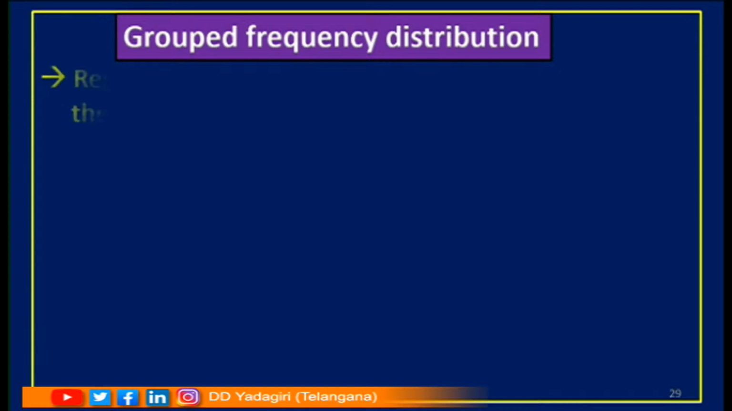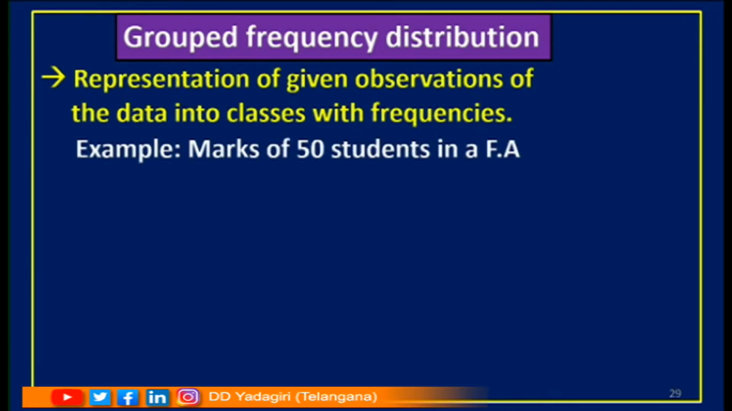Grouped frequency distribution. Children, representation of given observations of the data into classes with frequencies is called grouped frequency distribution. Classes are nothing but the groups here. So, what am I doing? I am taking an example here. I am taking marks of 50 students in a FA.